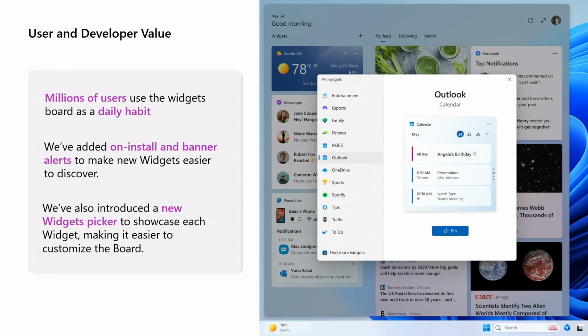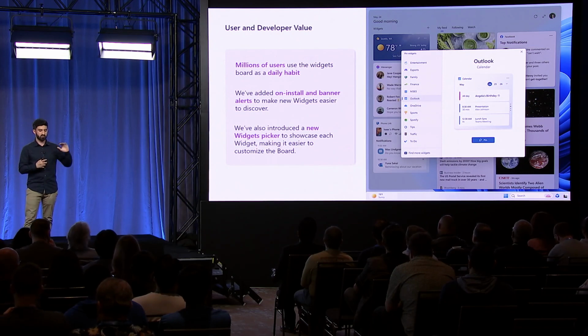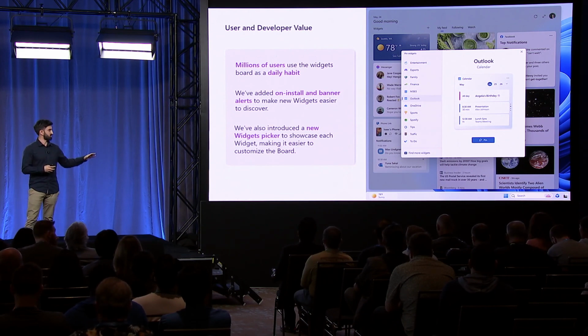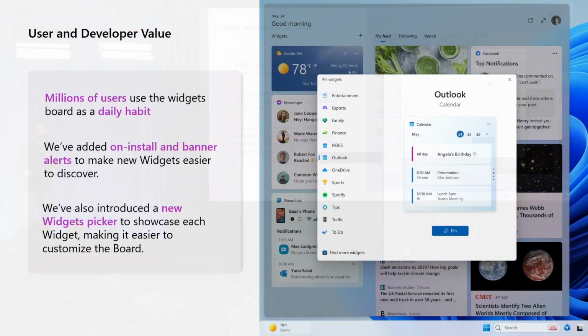This is a very new widgets picker that we've launched. It's designed to showcase your widget so that users can pin this and make it part of their daily habit of using your apps and your services. And the best part is you can deep link to this widgets picker page from your app or your website to send users straight here to this page.